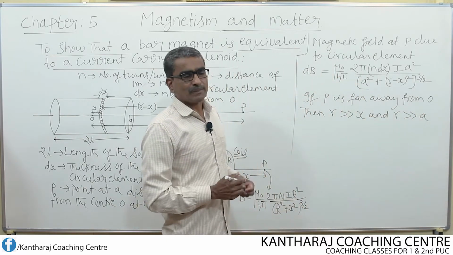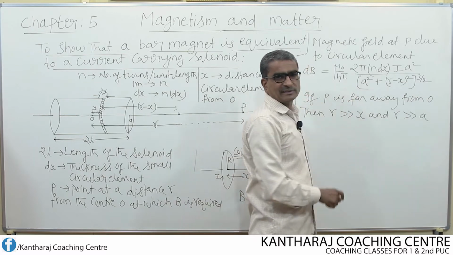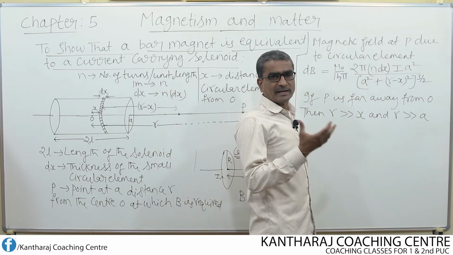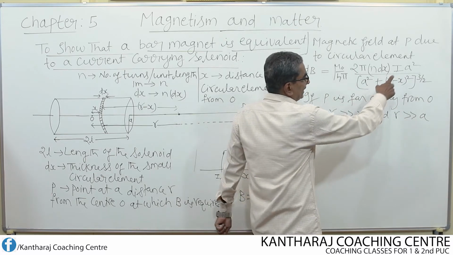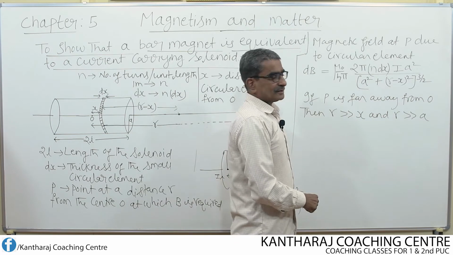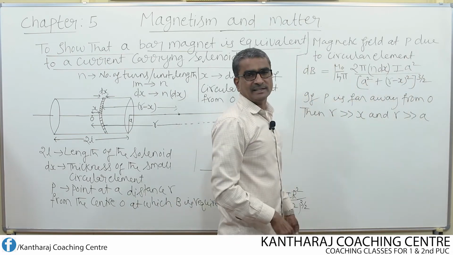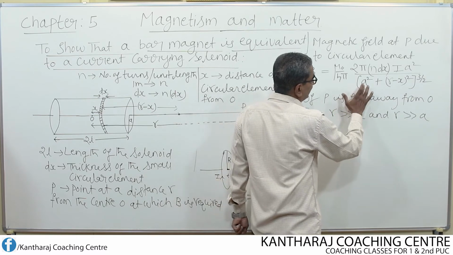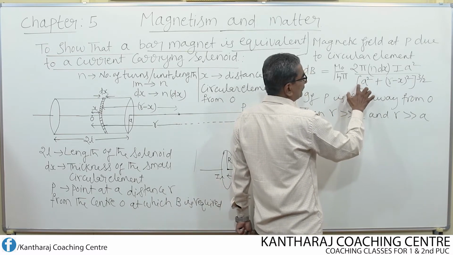If that is the case, then I can neglect or ignore A square in this equation. A square can be neglected only in the denominator, not in the numerator, because here A square is associated with too many multiple terms. So, don't neglect A square in the numerator, neglect it only in the denominator, because here it's only one term. What is its coefficient? 1 is there, very, very small.